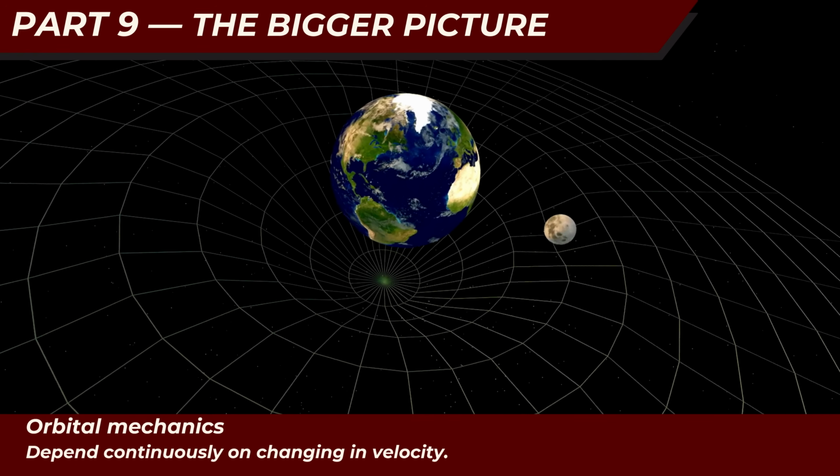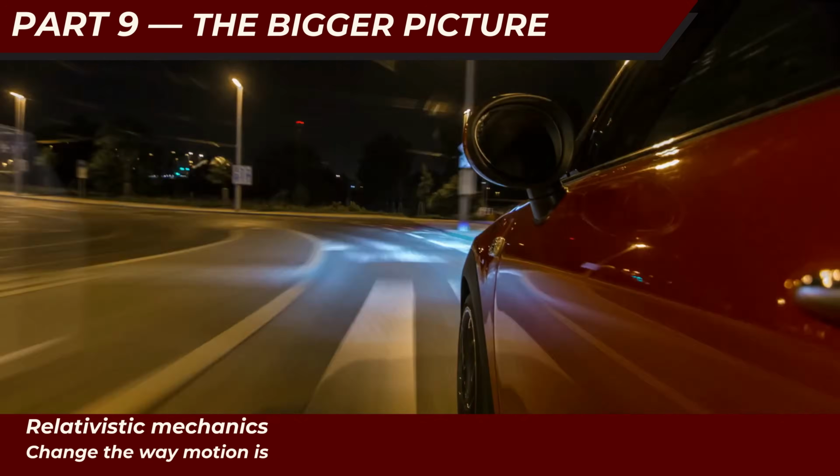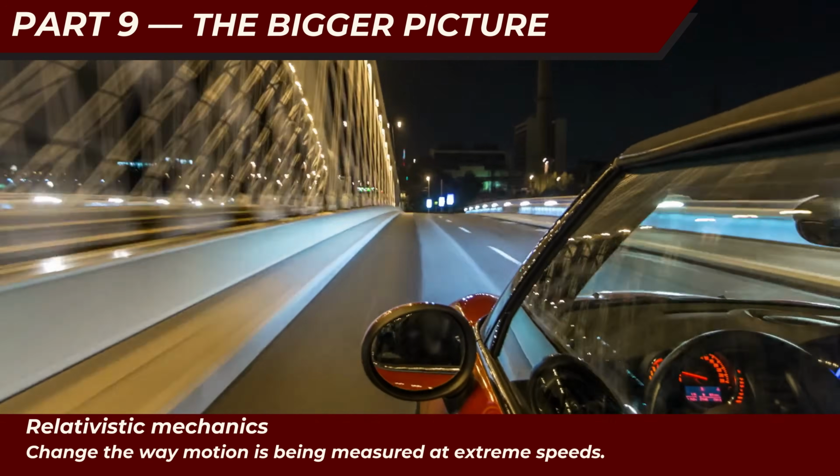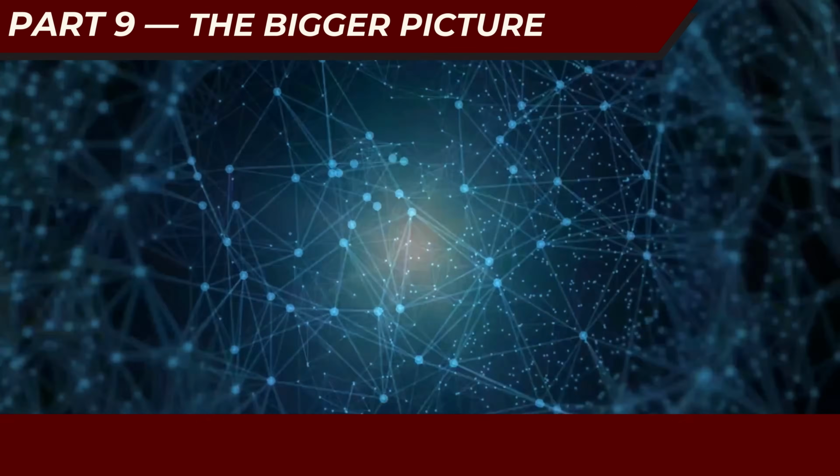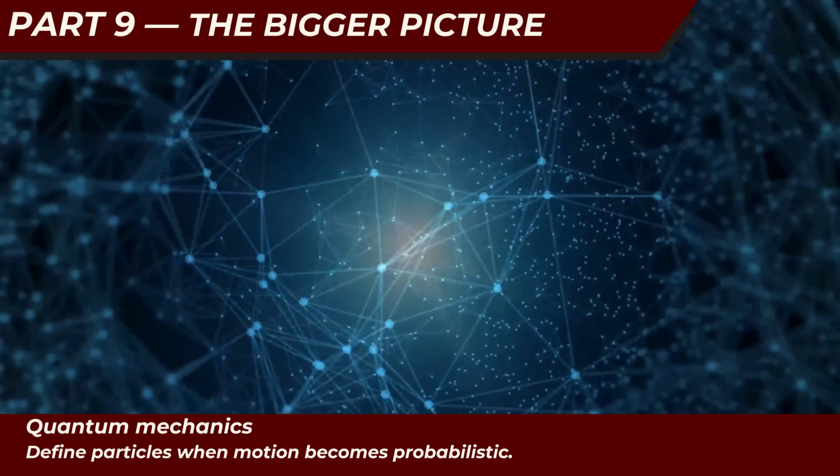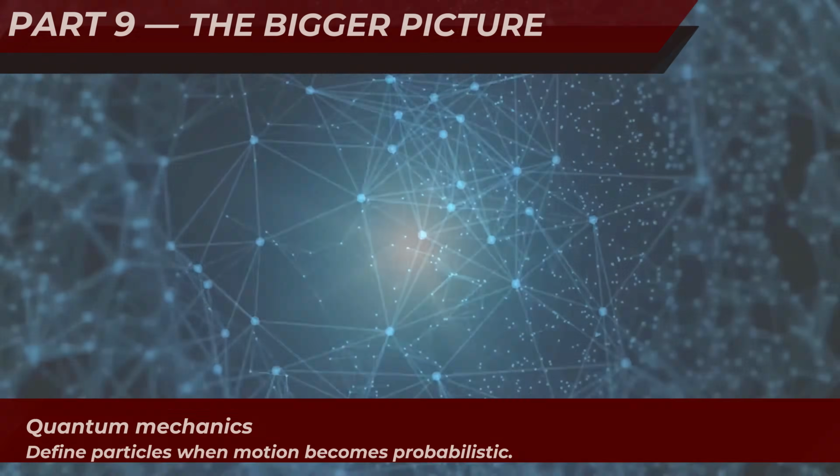Orbital mechanics rely on the continuous change in velocity. Relativistic mechanics reshape how motion is measured at extreme speeds, and quantum mechanics redefine particles altogether when motion becomes probabilistic.